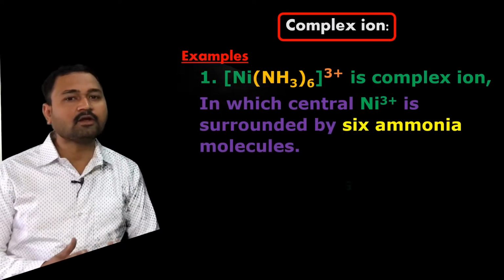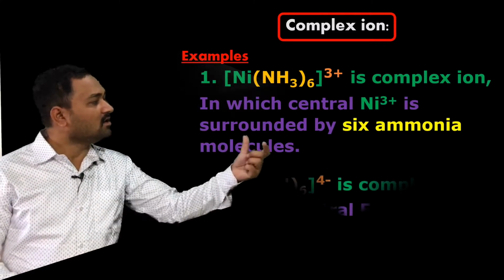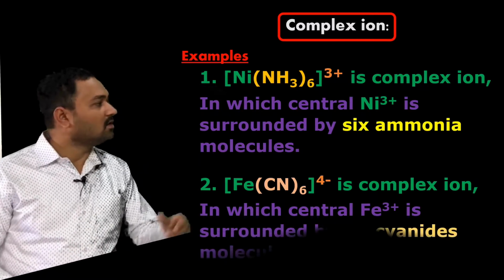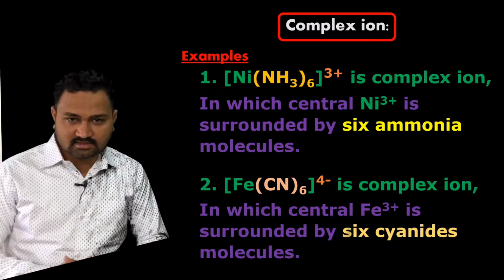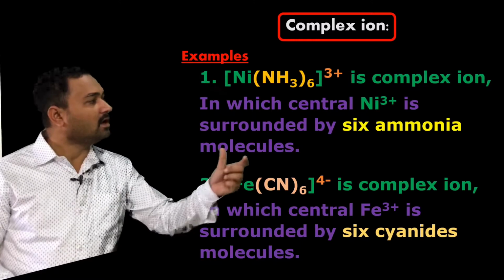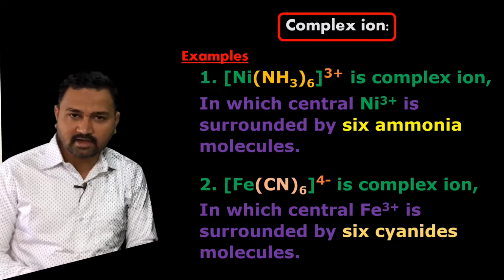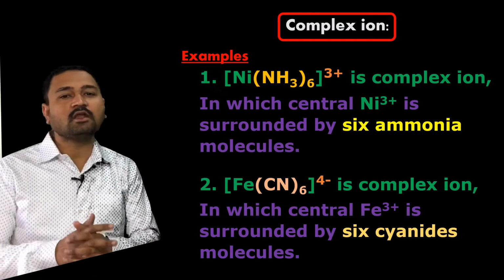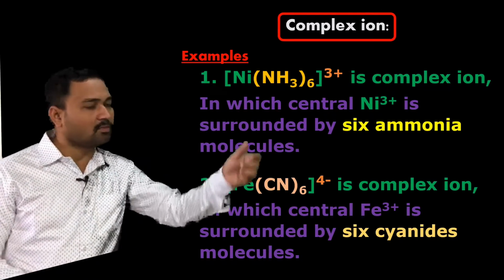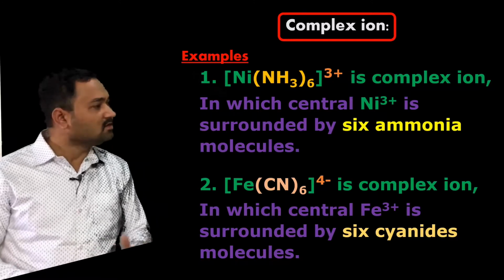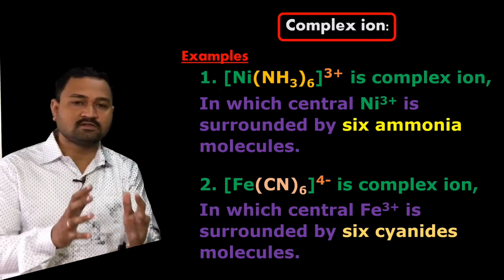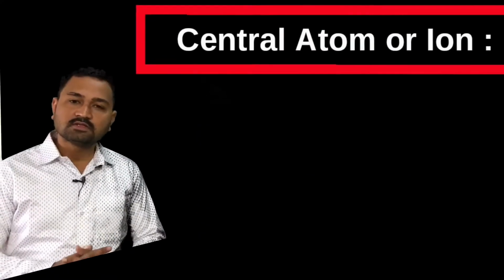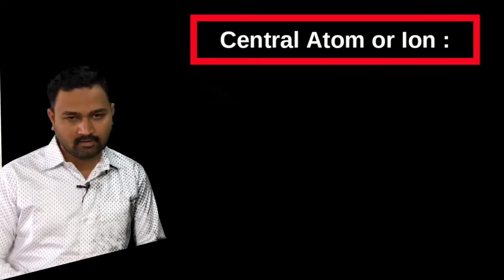The second example is the [Fe(CN)6]4- ion. Here the Fe atom is the central metal atom or ion with 6 cyanide ligands, and the minus 4 is the electric charge on this whole complex ion, and hence this whole entity is considered a complex ion.